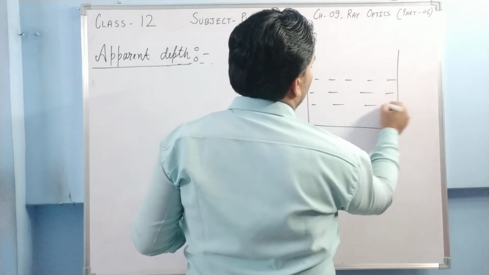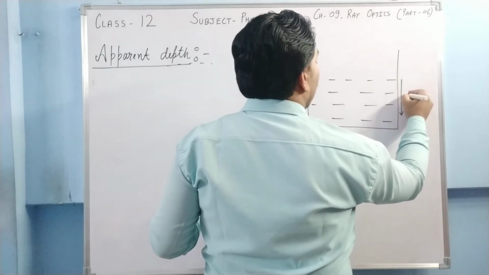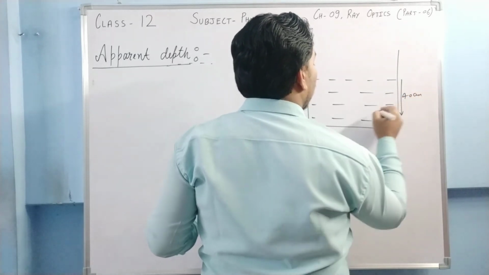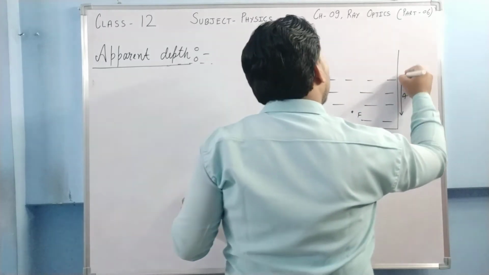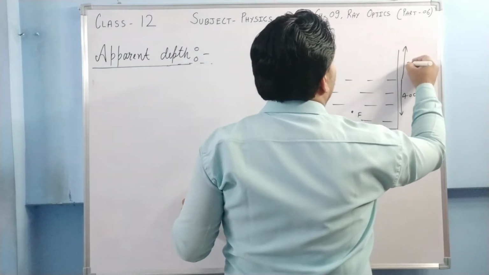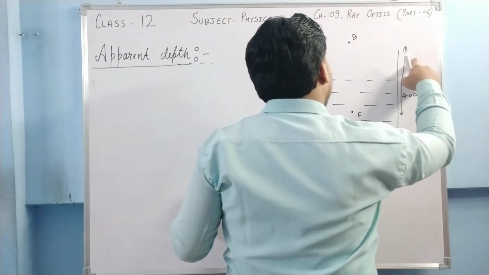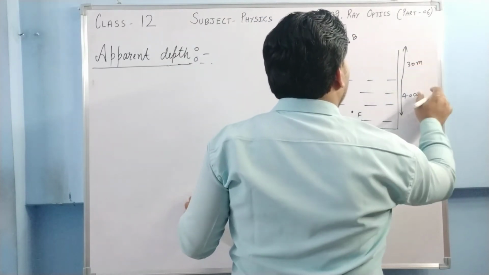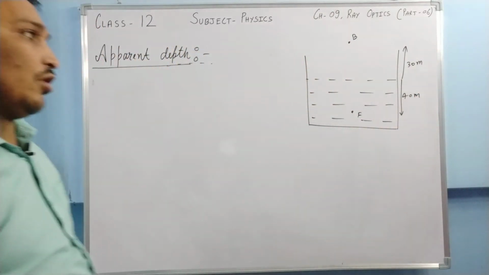Suppose it is a water tank. From the surface at a distance of 40 centimeter, there is a fish, and from the surface at a distance of 30 meter, let this be 40 meter. Okay, there is a bird.